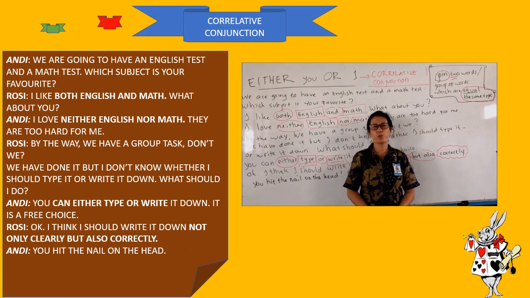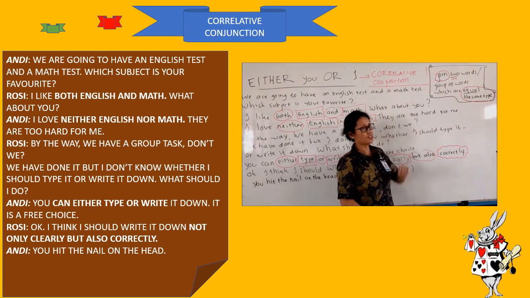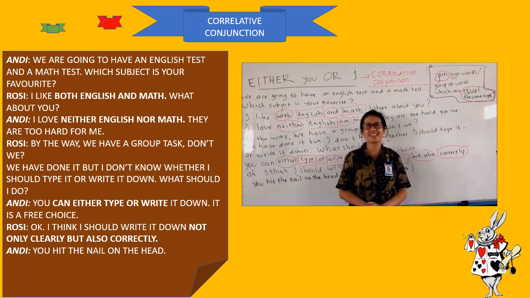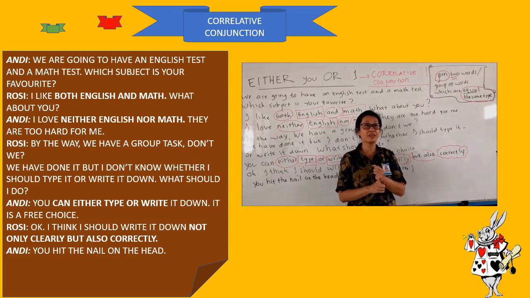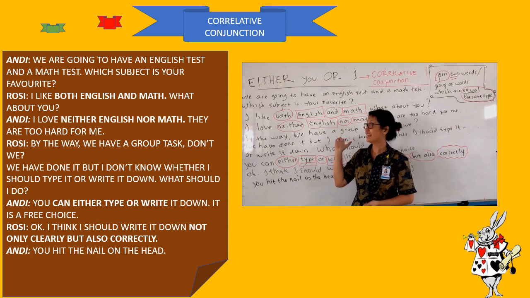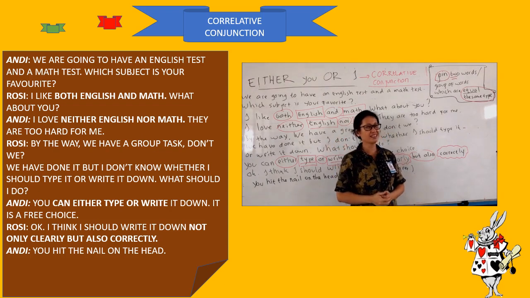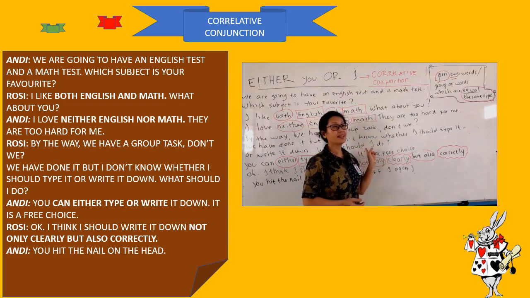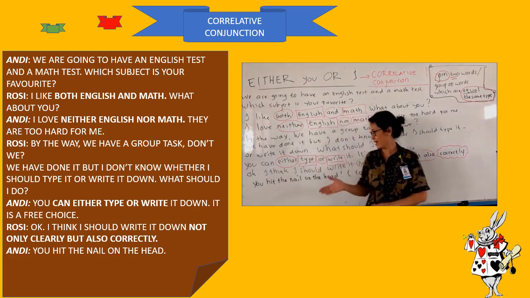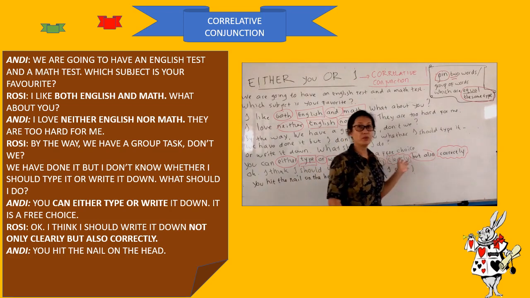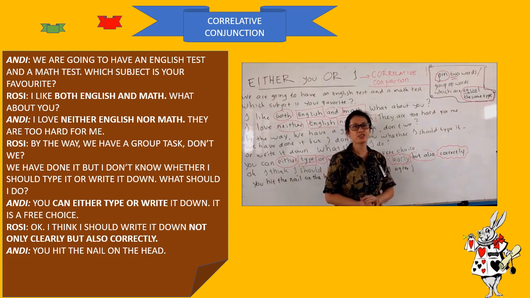As I have told you before, this correlative conjunction has special features, and one of them, remember, it must come in pairs, harus berpasangan. Remember, you have both together with and, good, and then neither with nor, and then either with or. The last one you have not only with but also. So that's why it is called correlative conjunction.